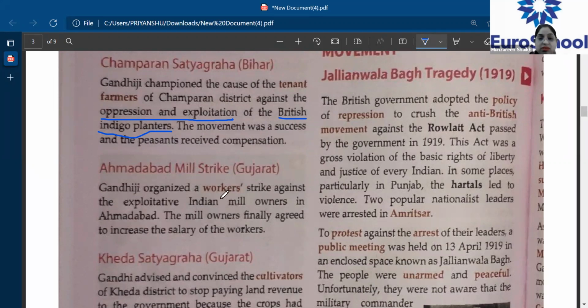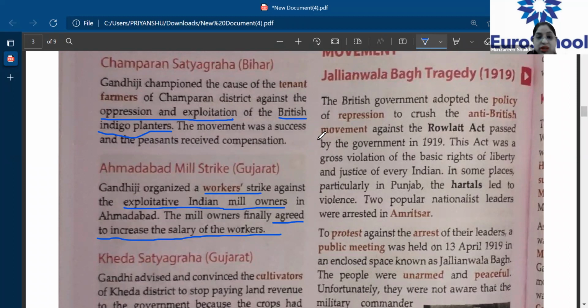After that, the next destination was the Ahmedabad mill strike in Gujarat. What had happened here? The mill workers agitated against the mill owners. Why? First of all, they were not giving them enough wages. They were not providing them with a proper work environment, and their salaries were very low. So here also Gandhiji agitated for the help of these workers, and here also he was successful.